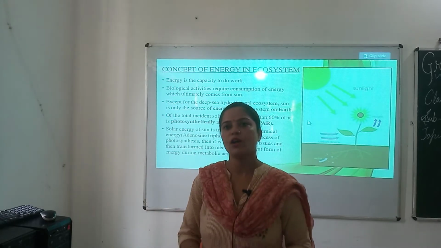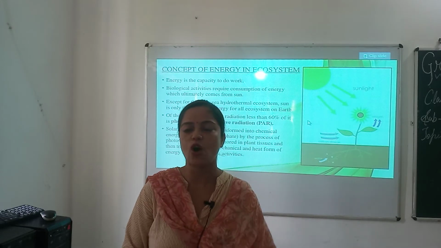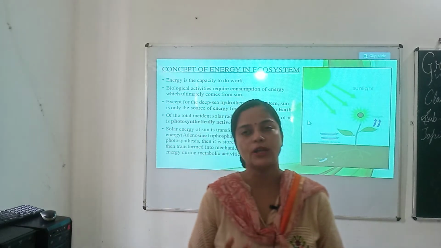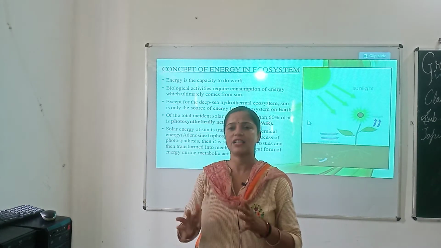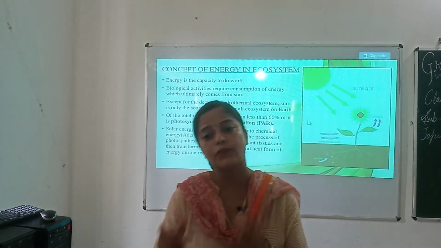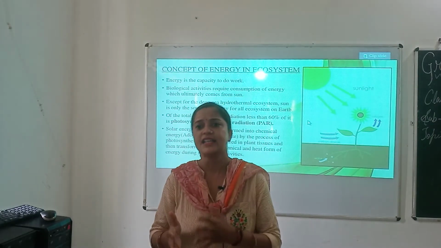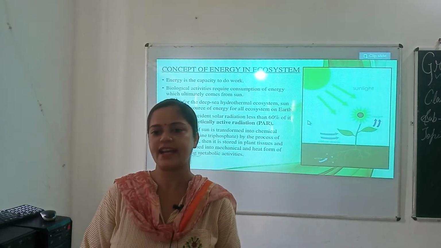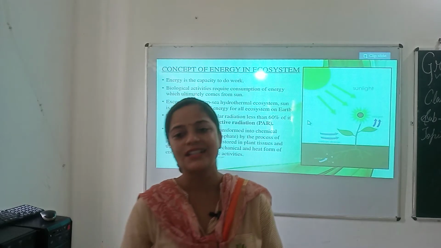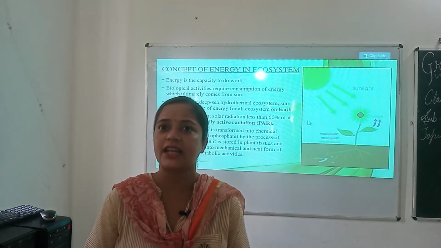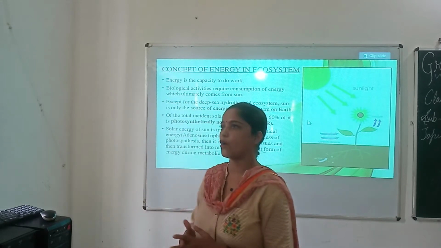The sun, as you know, is the ultimate source of energy on earth. This energy is called solar energy. All living organisms need solar energy for their survival. Animals cannot utilize solar energy directly. Only green plants can utilize it. Green plants contain chlorophyll, and that chlorophyll traps solar energy, and they use this energy to make their food during the process of photosynthesis. And all animals, whether they are herbivores or carnivores, directly or indirectly depend on plants for their food.